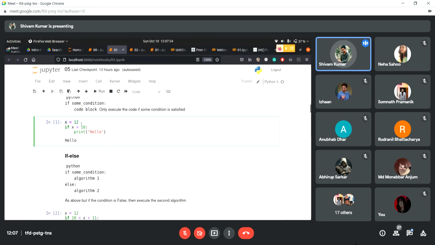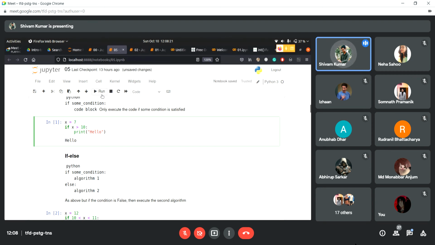Here we have x equal to 12, and then we are checking if x is greater than 10. We know that x is greater than 10, because x is equal to 12. So if it is true, we are saying print hello. If we execute this, it's just going to say hello, because that is true. Now suppose I give x equal to 7 here.